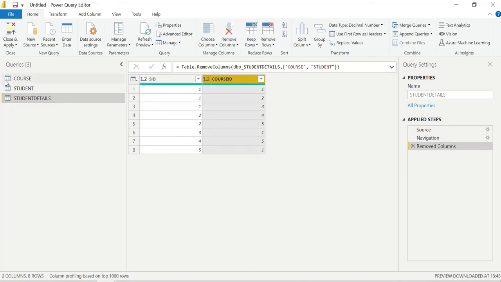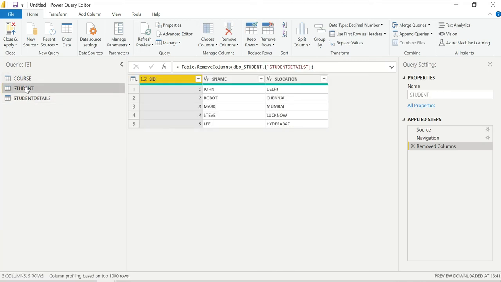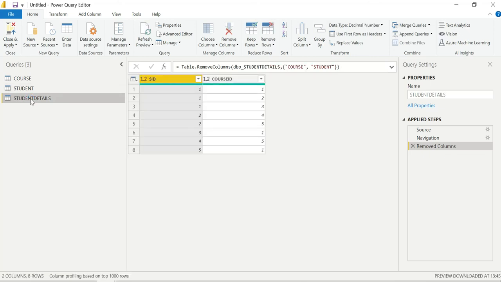Now the requirement is: course table has course ID, course name; student table has student ID, student name, student location; student details table just has student ID, course ID. My requirement is I should have the student ID, course ID along with student name and course name, so that I will get a clear idea. Why should I go for three tables? Why can't I go for a single table? For that we need to perform joins, nothing but merge. So I am performing merge queries, the same merge queries. I will go for merge queries only.